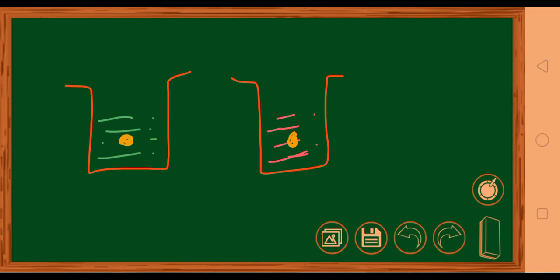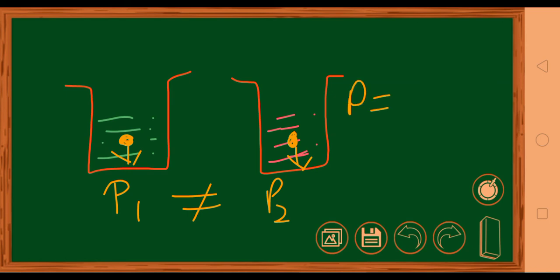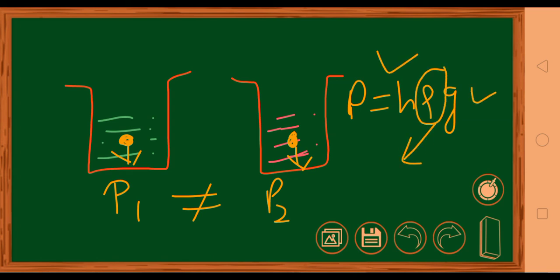But the pressure is going to be different. This P1 will not be equal to P2. Okay, the pressure exerted by this point and this point, though they are at the same horizontal level. Why? Because the liquid is different. And when the liquid changes, what will change? Now see, we have studied P is equal to H, rho and G. Now you are saying that H is same, G is same, but what about rho? The density will change. Density of water will be different, density of petrol is different, density of kerosene is different. So when the liquid changes, the pressure will change. And as the density of the liquid increases, the pressure will increase.